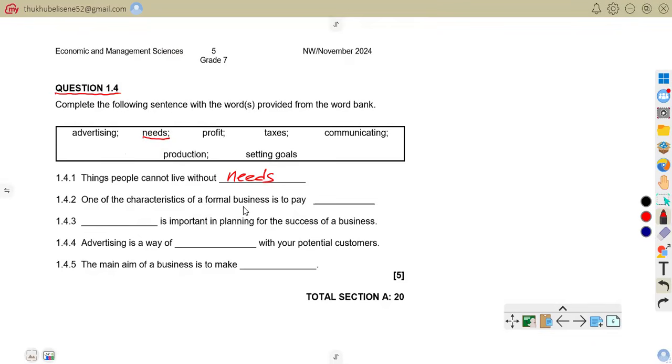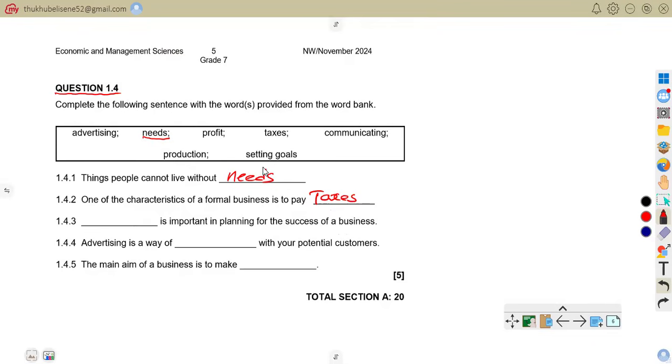1.4.2, one of the characteristics of formal business is to pay tax. Formal businesses do pay taxes because their information is known to the authorities. They are recorded sectors, so they don't operate underground. So they pay tax.